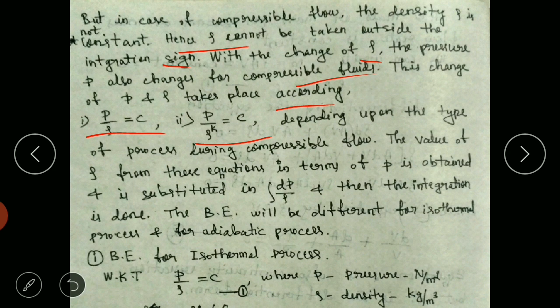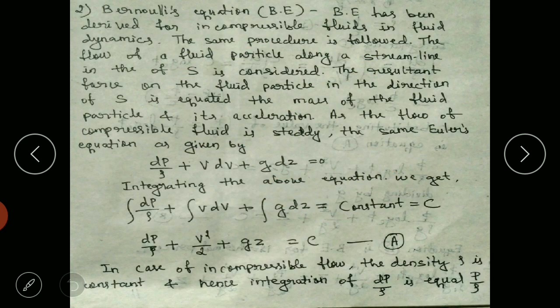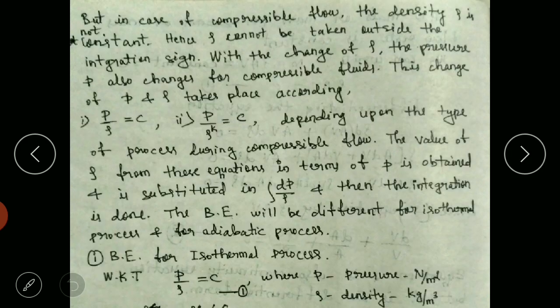Depending upon the type of process during the compressible flow, the value of rho from these equations in terms of pressure P is obtained and substituted in the equation for this term. So we will be substituting in equation A, in place of this term.